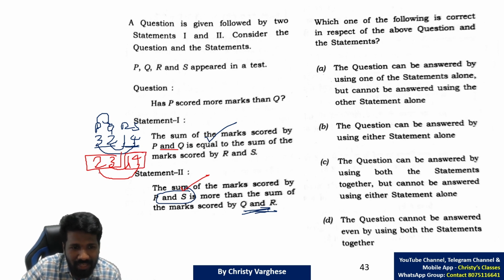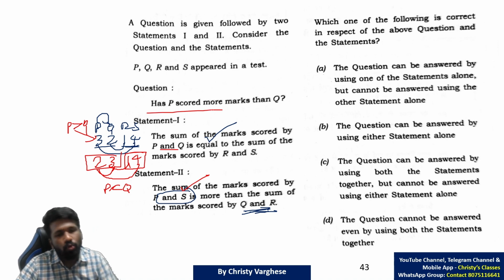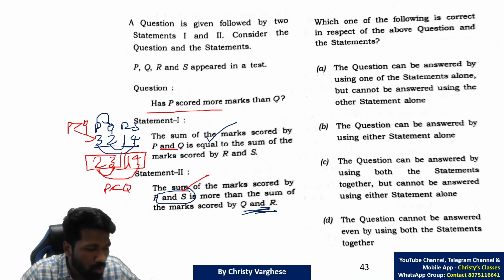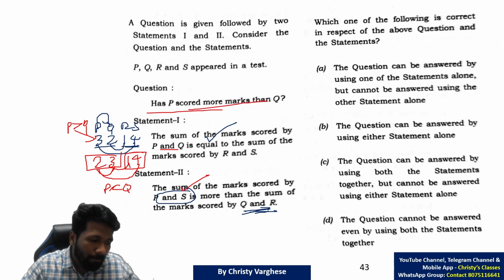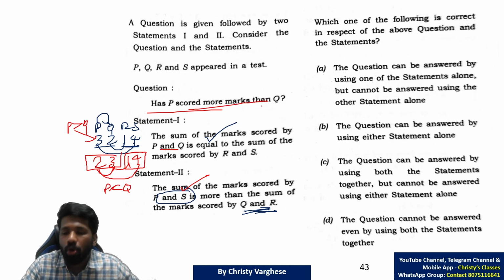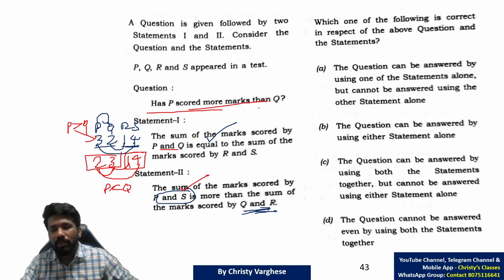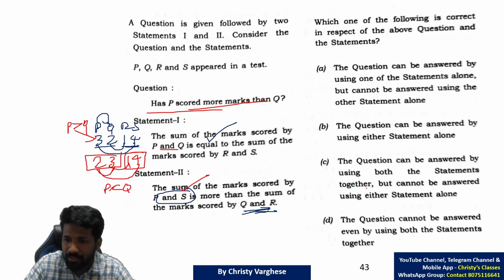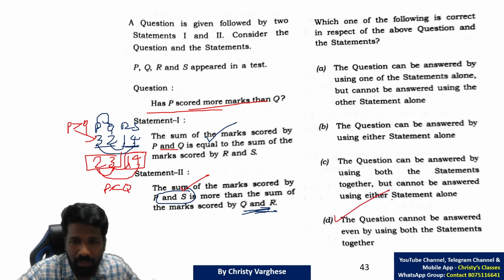In this case, P is less than Q. In the earlier case, P is more than Q. That means if you use both the statements together also, you cannot uniquely say whether P is more than Q or not. It can be more than also, it can be less than also. So the answer is, the question cannot be answered even by using both the statements together.